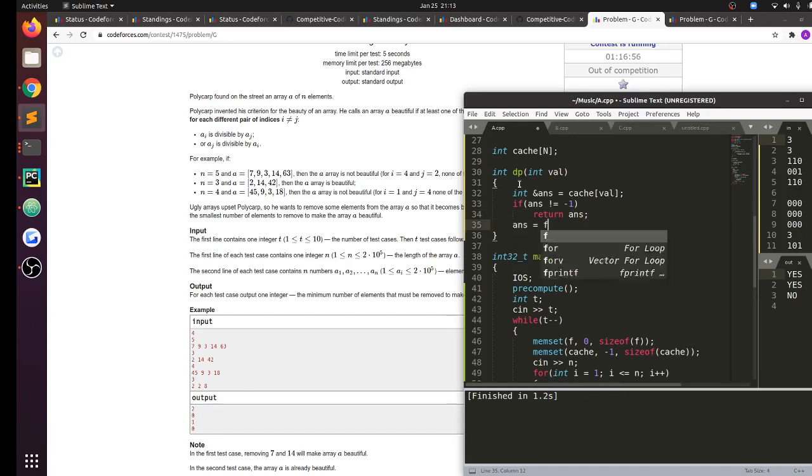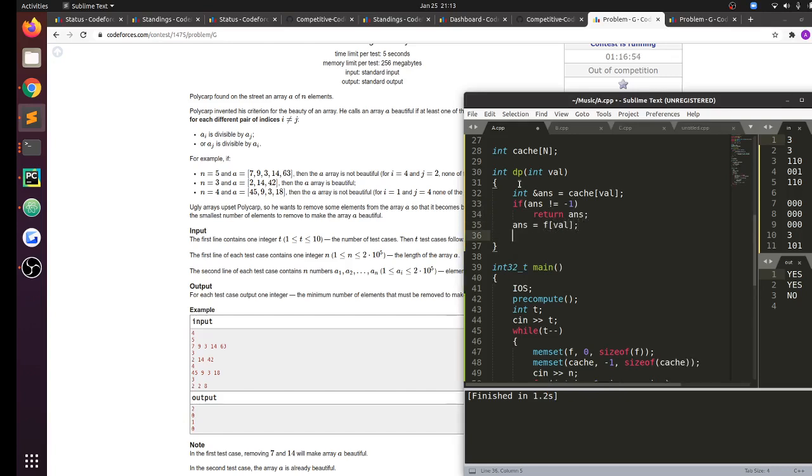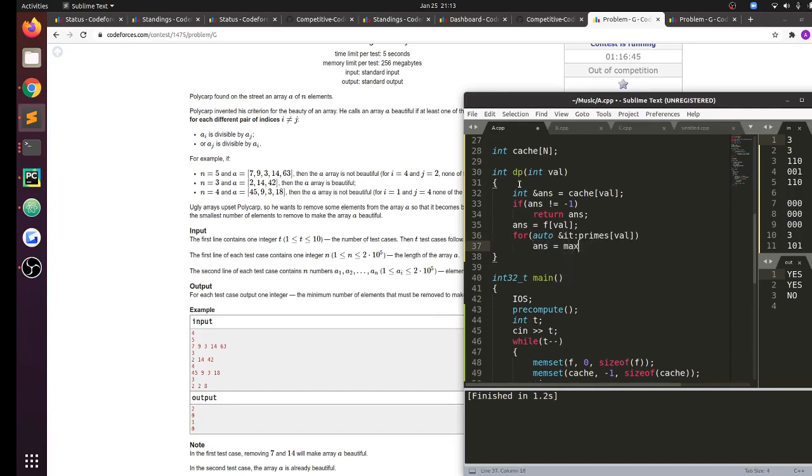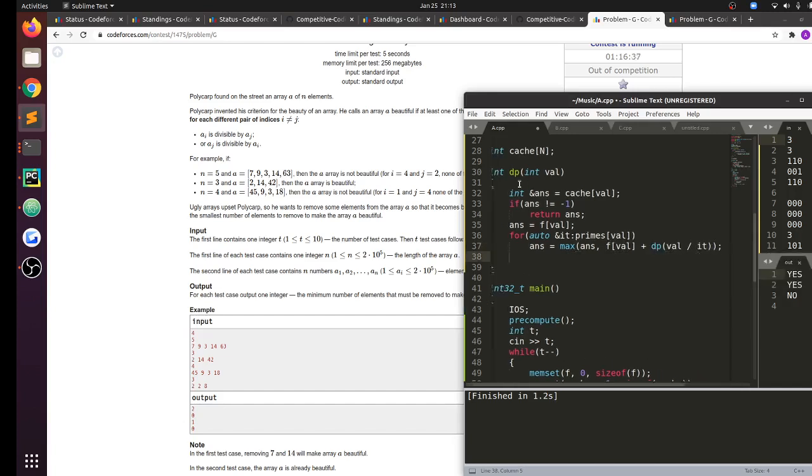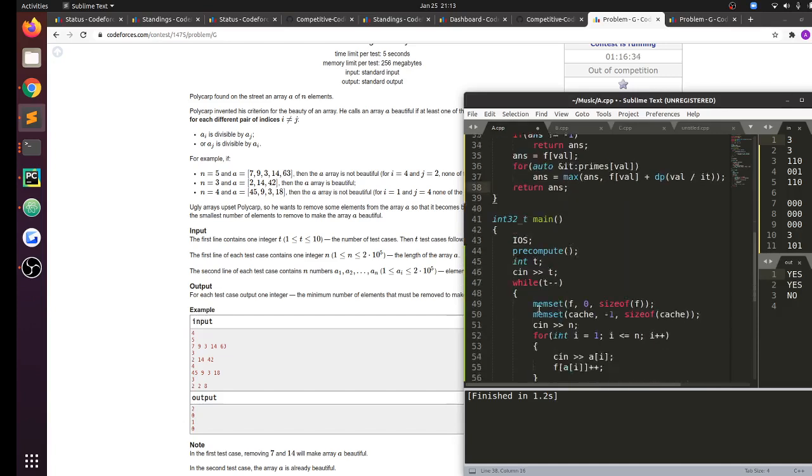Otherwise, answer is equal to frequency of value. I can have at least this many remaining, right? And I can iterate over the divisors of val. So answer is equal to max of answer comma f of value plus dp of value by it, and then I get an answer.